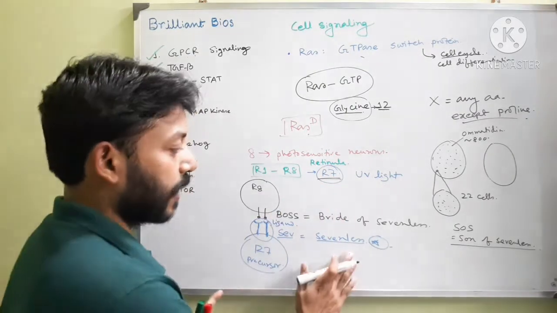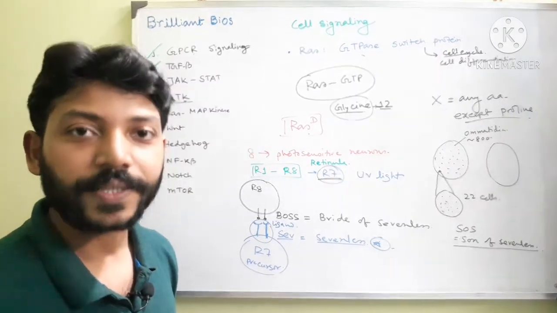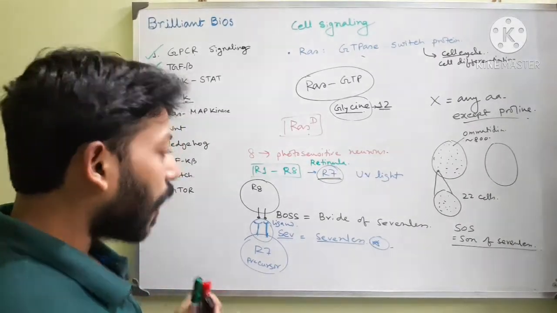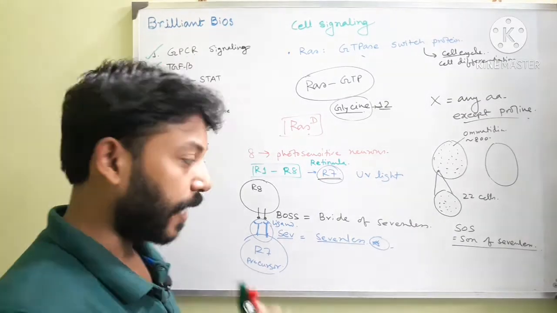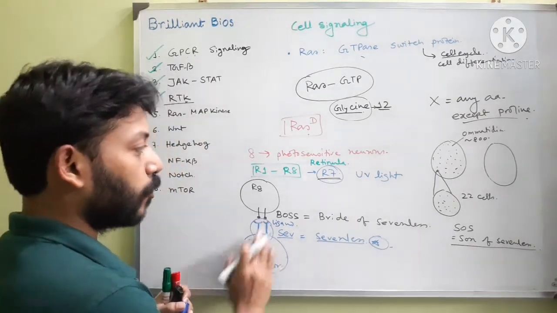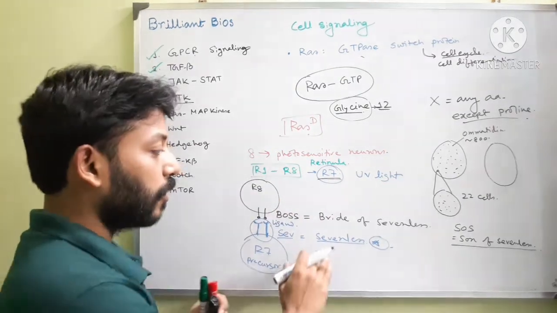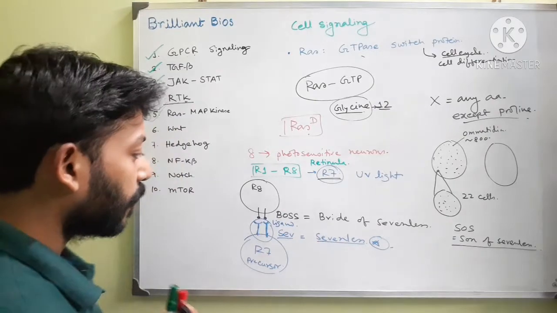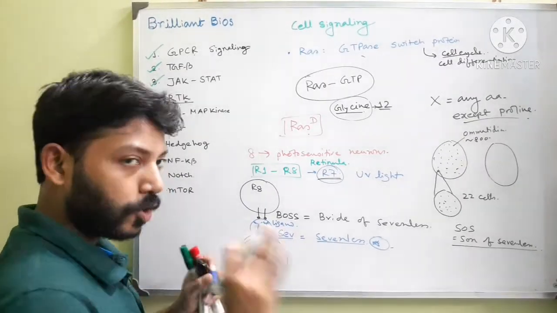That's why it is called sevenless. In Drosophila, names like wingless and sevenless are given because when there is a mutation, that cell does not develop.